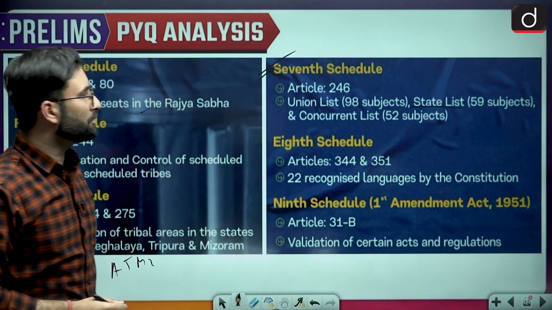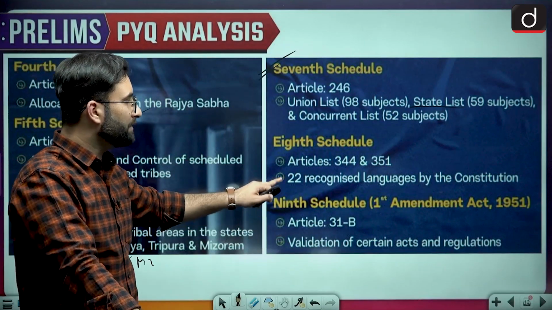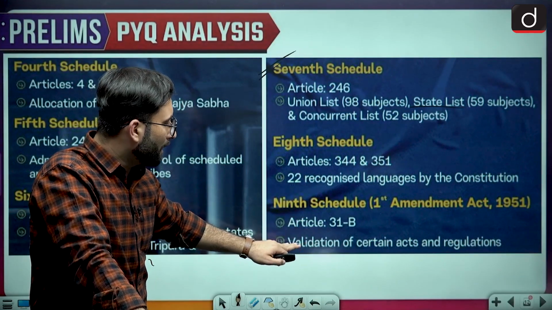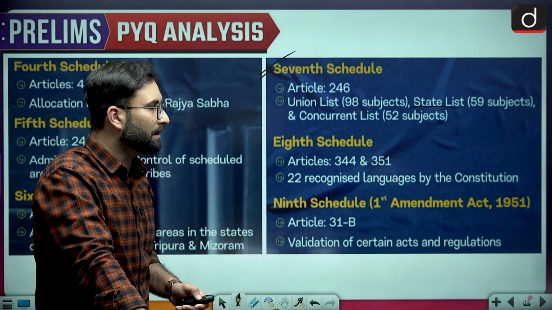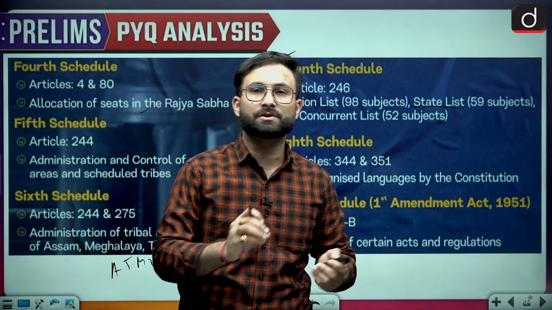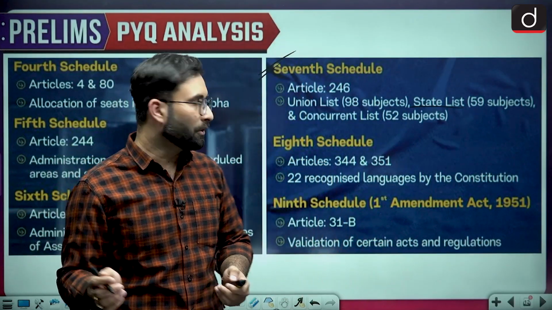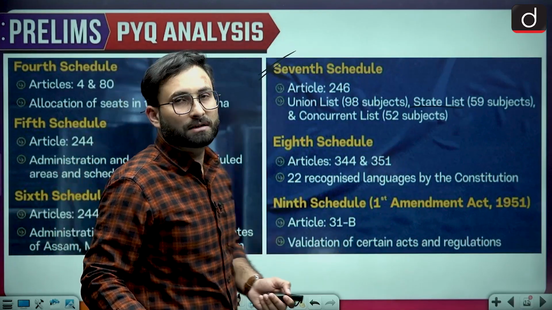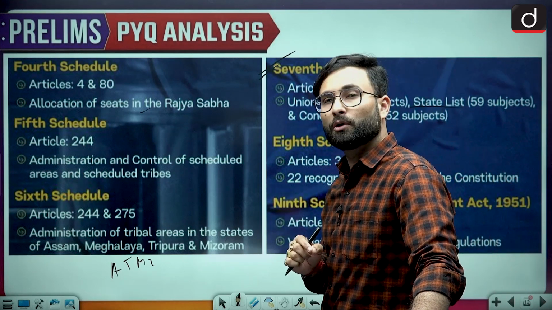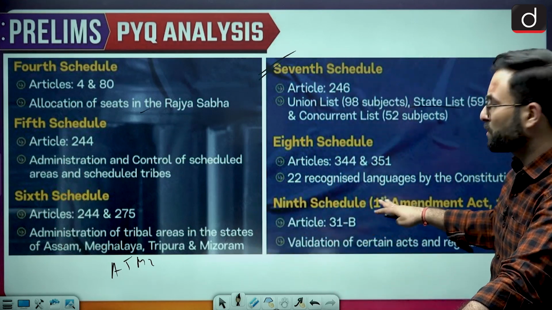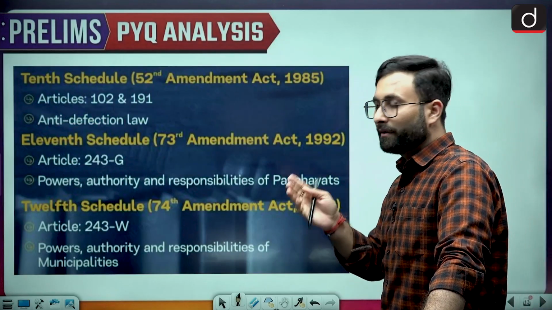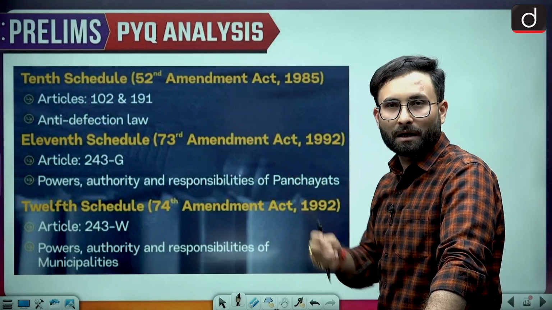Then coming to the next one, the 8th schedule, we have just seen that the languages are given. We have 22 scheduled languages. Okay, 9th schedule is talking about the validation of certain acts. Some of the acts are kept under this, for which judicial review was not available before Kesavananda Bharati. So that was there in the 9th schedule. For that, one important case is the IR Coelho case, which is mostly discussed with the 9th schedule. Coming to the 10th schedule, that is talking about the anti-defection law, from the time when this Aya Ram Gaya Ram policy was there.